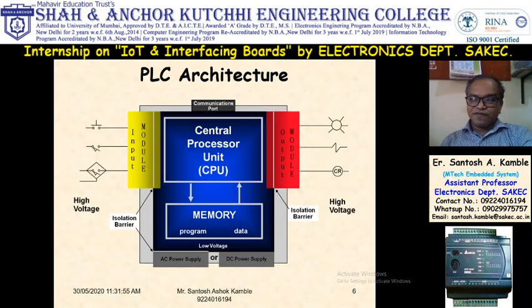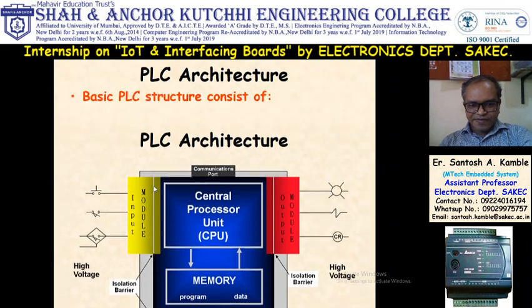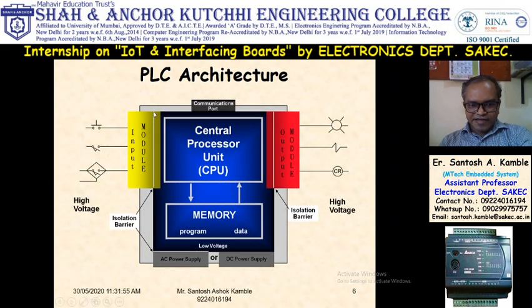This is the architecture of PLC. In this architecture, this is your input section, this is your output section, this is CPU, this is power supply. Now if you observe, there is a white line here. There is a white line at the input section, there is a white line at the output section, and there is a white line at AC.